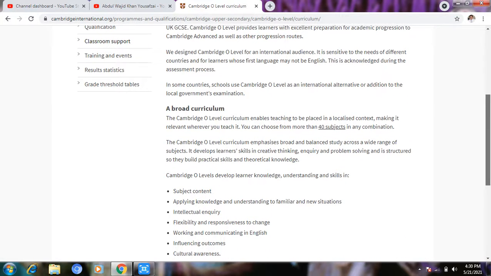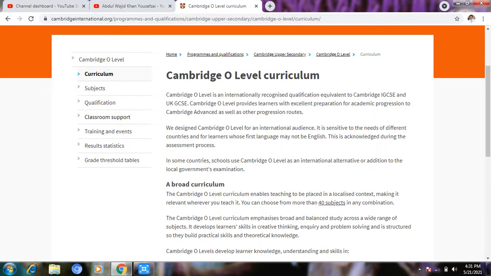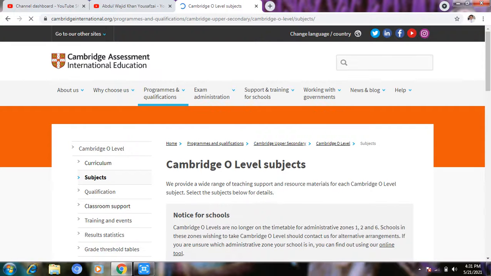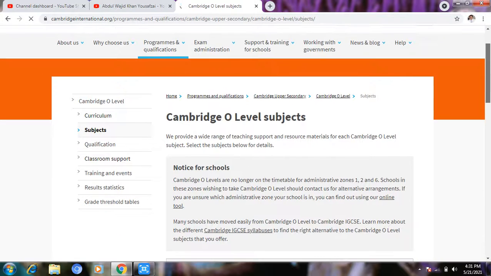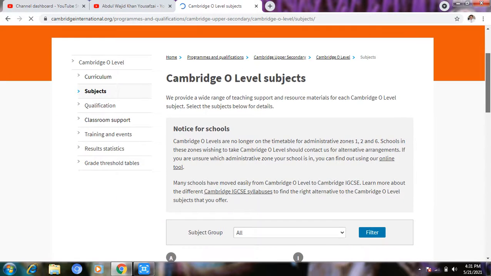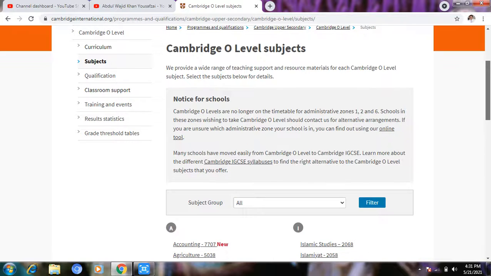Okay, now we will go for the subject. When you click on subject, we provide a wide range of teaching support and resource material for each Cambridge O level subject. Select the subject below for the detail. We will go below for that. Zone 1, 2 and 6. Right, now we will go and click here. Whichever subject you want, you will click on it.